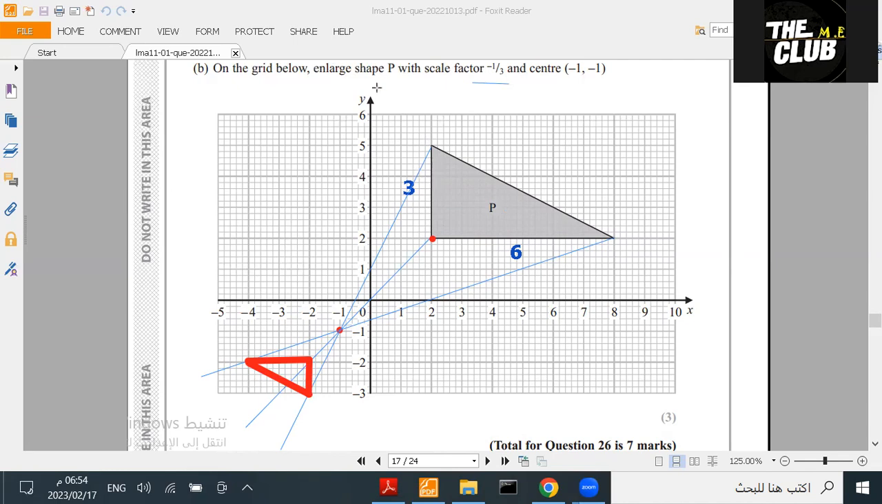Enlarging the shape with a negative scale factor makes the shape upside down. This is the first important fact you need to know. A negative scale factor makes the shape upside down. And this is the center of enlargement. I connected the lines like this. I found the distance from here till here. It's 3 boxes. I multiplied by the scale factor, it became 1. I find the place of the new point, and then I make the lines, multiply them by the scale factor. I get the new lines, and then I draw the shape. And this is how you answer a question like this.